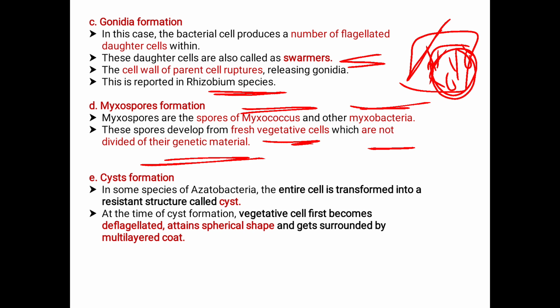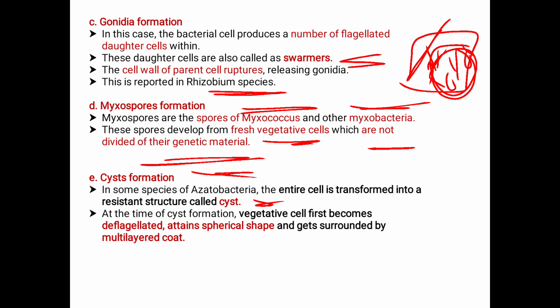Next comes the cyst formation. In some species of Azotobacter, the entire cell is transformed into a resistant structure which is called the cyst. At the time of cyst formation, the vegetative cell first becomes deflagellated, attains a spherical shape and gets surrounded by a multi-layer coat. What happens here?